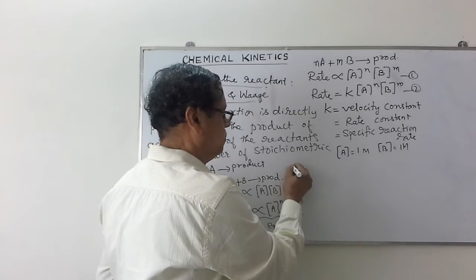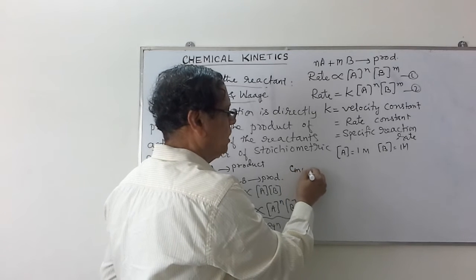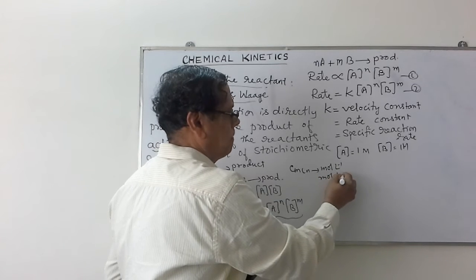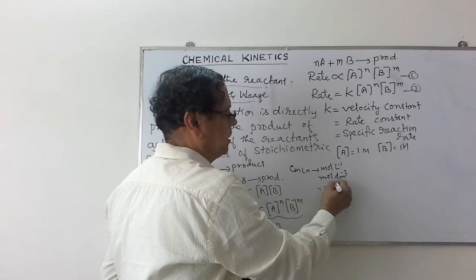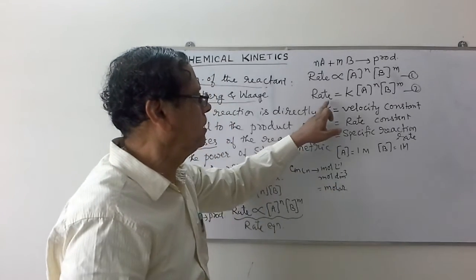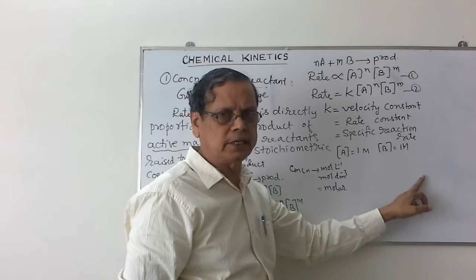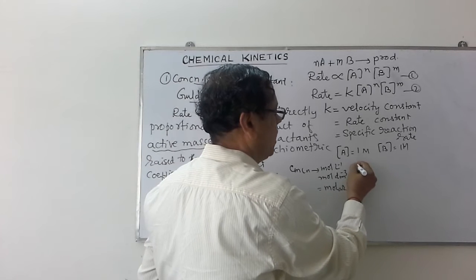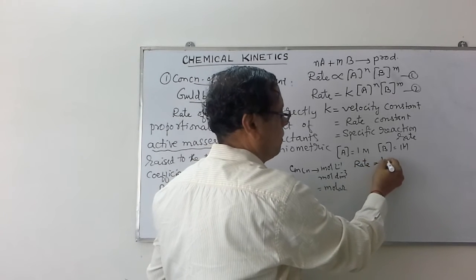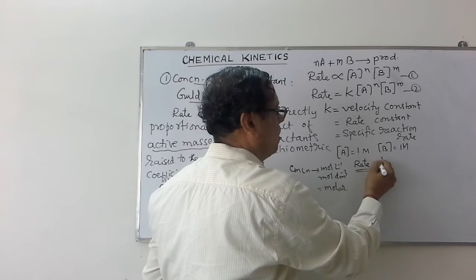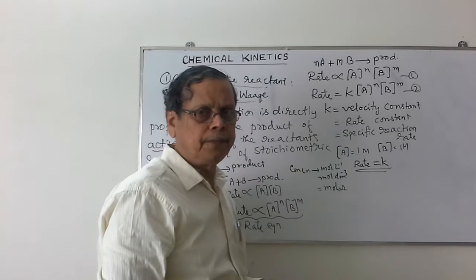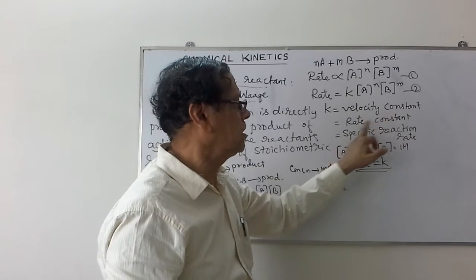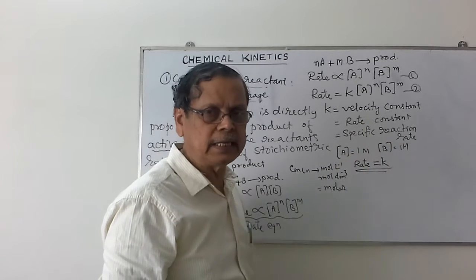I told you in the previous video, the concentration unit is always mole per liter or mole per decimeter cube, or it is also called the molar concentration. That's why when you take all these reactants A and B at unit concentrations, then 1 to the power n will become 1. That's why we have rate equal to this k. Since when all the reactants are at unit concentrations, the rate becomes equal to the constant. That's why this is named a velocity constant or rate constant, also called the specific reaction rate.